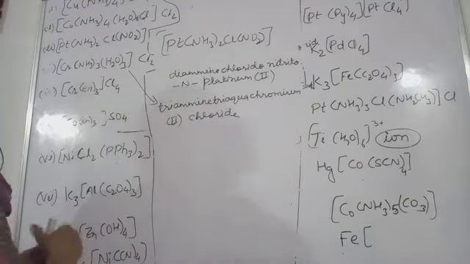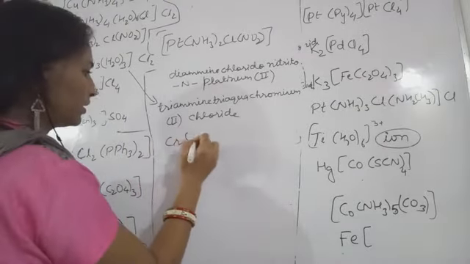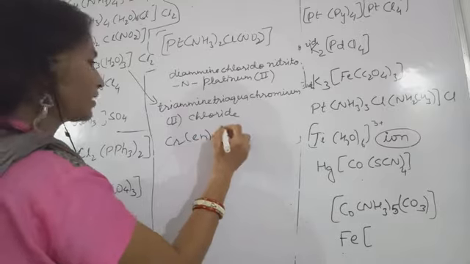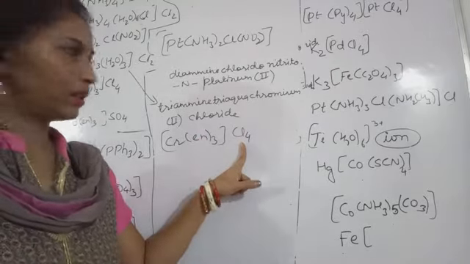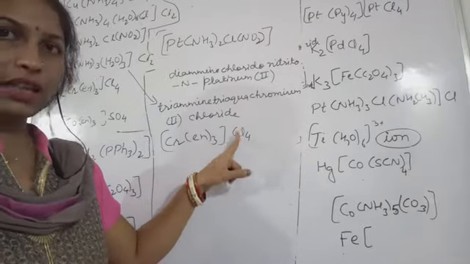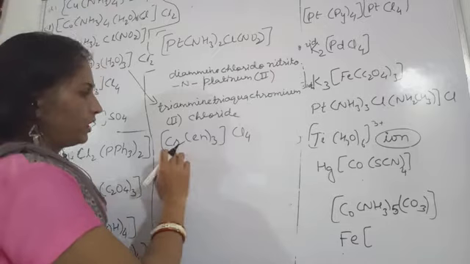Next is what? Cr. This is Cr(en) thrice, and then Cl4. Here also the counter ion is this anion. Okay, counter ion is anion. So this is cationic complex. So what will be the name?